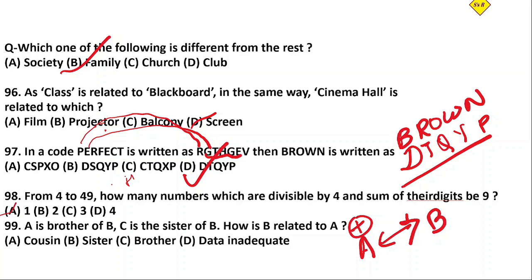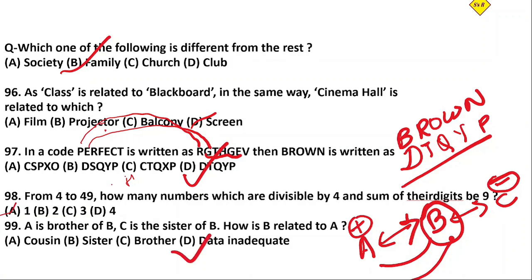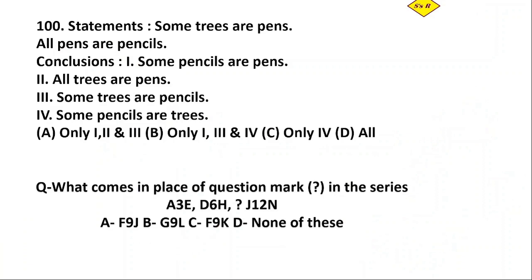And C is sister of B. Again, we don't have any information about B. Is it a male? Is it a female? Then they ask how B is related to A. B can be a brother or a sister of A. So there is nothing confirmed about B, so we have to say that the data is inadequate. Okay, let's move to the next question.